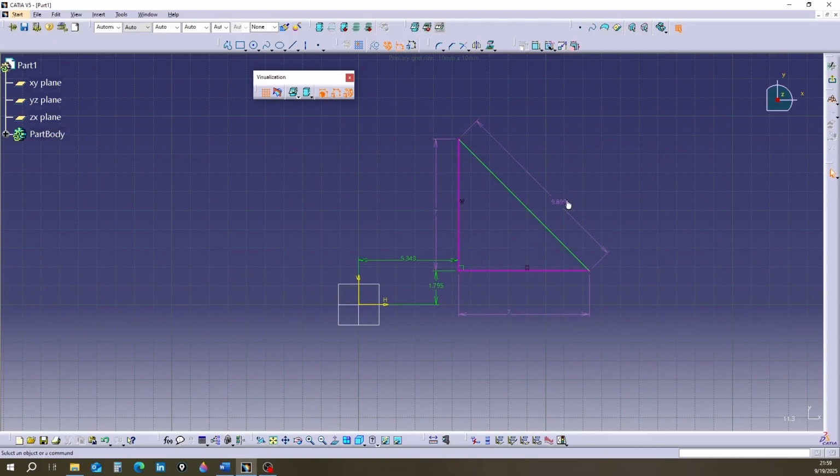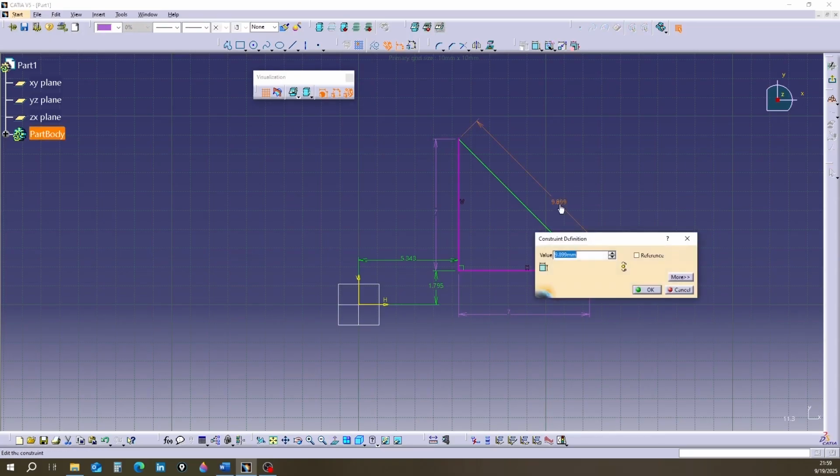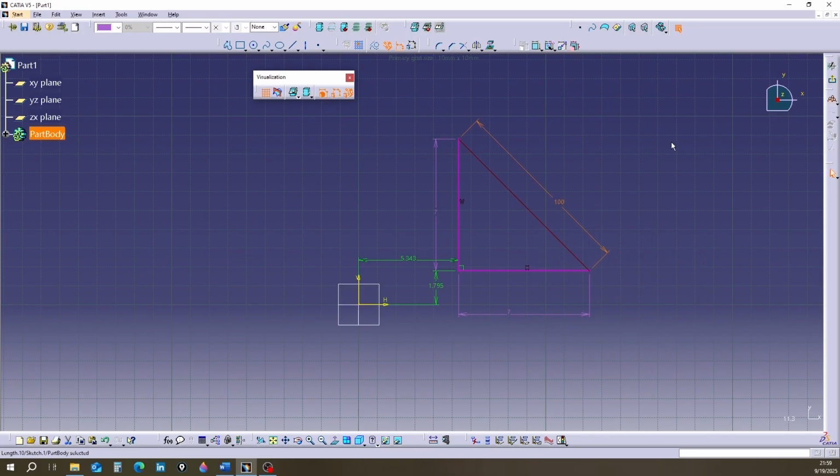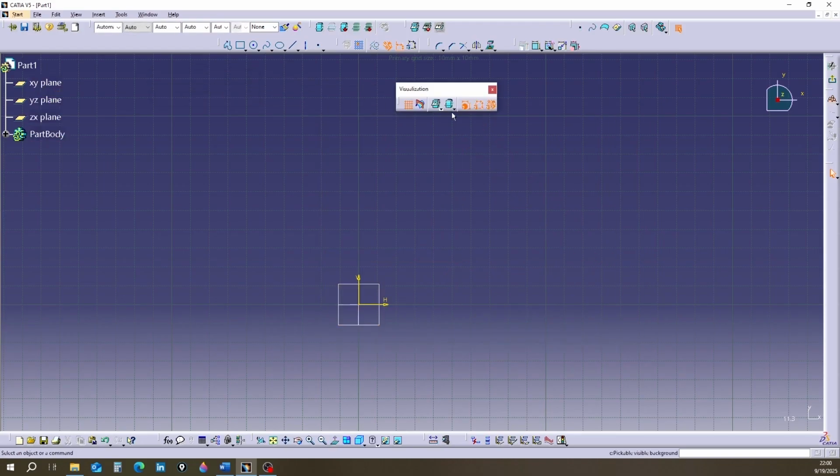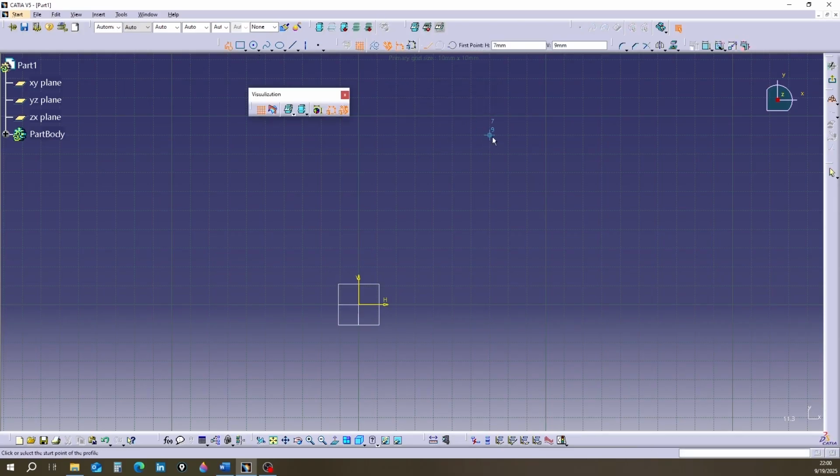I change the last dimension. I double-click on the dimension. In the constraint definition window, I write a number, for example 100. I click on OK. It is seen that the hypotenuse side turned red. I delete the triangle. I deactivate the diagnostics command. I draw the right angle triangle again.